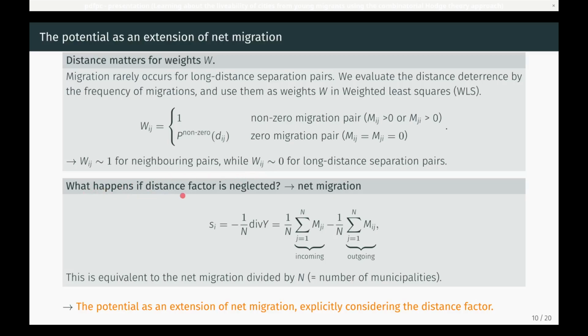Okay, but what happens if the distance factor is neglected? If we set all weights equal, our potential analytically collapses to net migration. This means the potential is an extension of net migration, explicitly considering the distance factor.